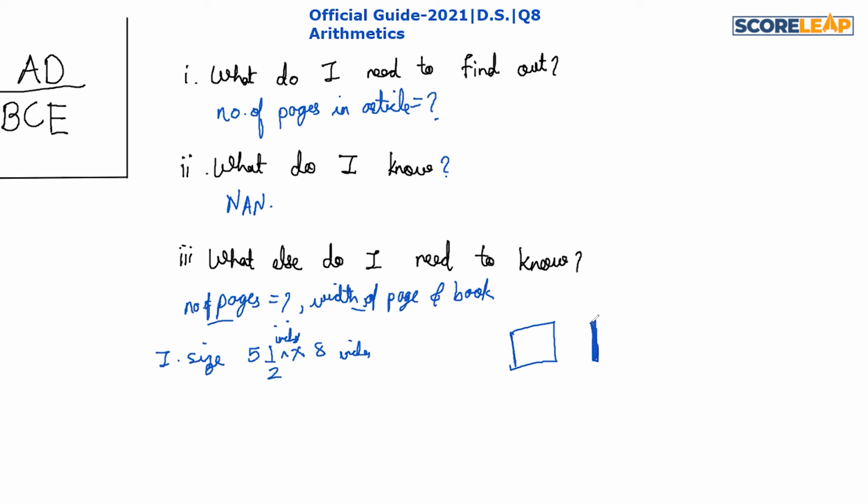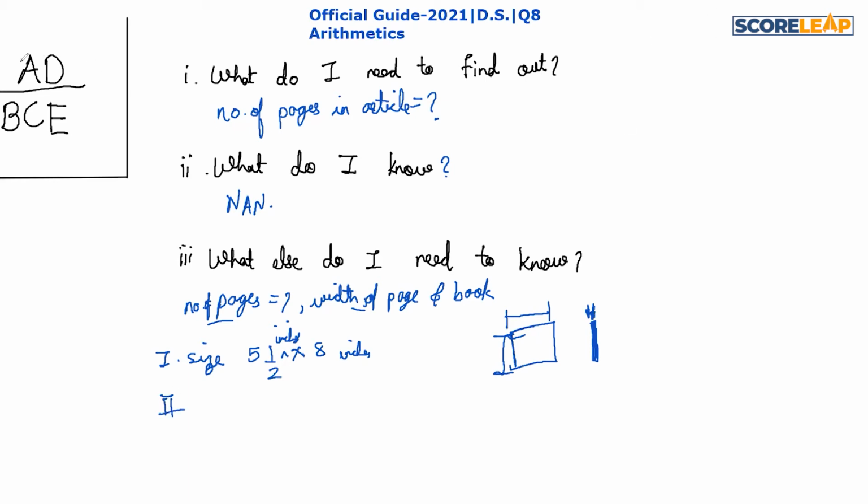So we need to know the height of the page, but they have given us the dimensions of the page when it is kept flat on a plane surface. So these are irrelevant data. We don't need these dimensions. The size of the page doesn't give any information on the number of pages. If they would have given the height of the page or the width of the page, then it would be helpful. So statement 1 is not sufficient.